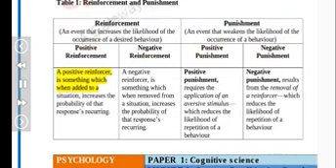A positive reinforcer is something which, when added to a situation, increases the probability of that response recurring. A negative reinforcer is something which, when removed from a situation, increases the probability of that response recurring. Positive punishment requires the application of an aversive stimulus, which reduces the likelihood of repetition of a behavior. Negative punishment results from the removal of a reinforcer, which reduces the likelihood of repetition of a behavior.